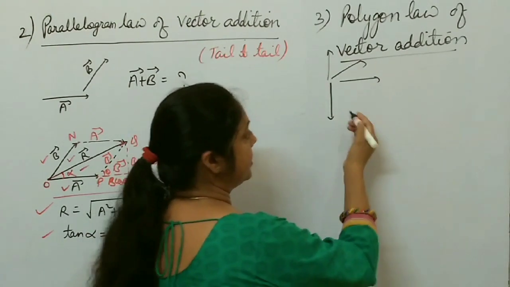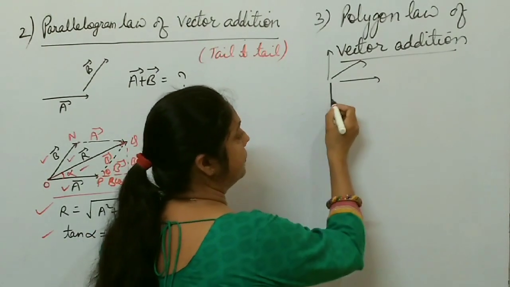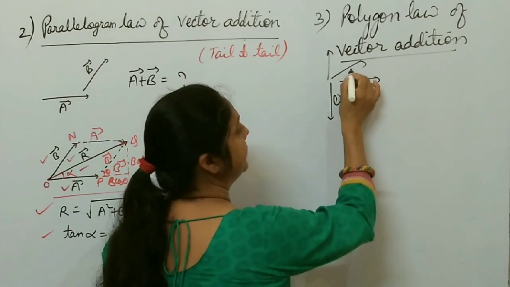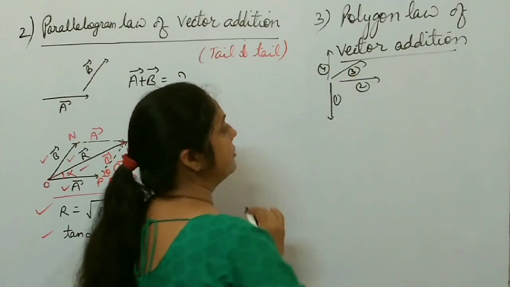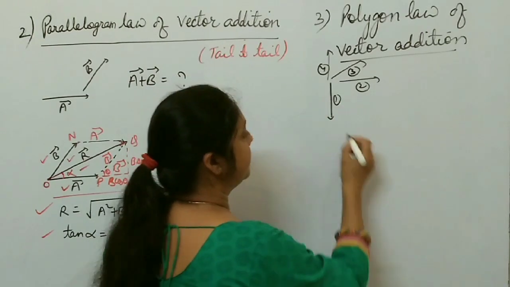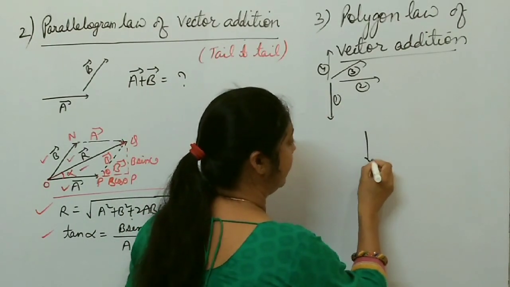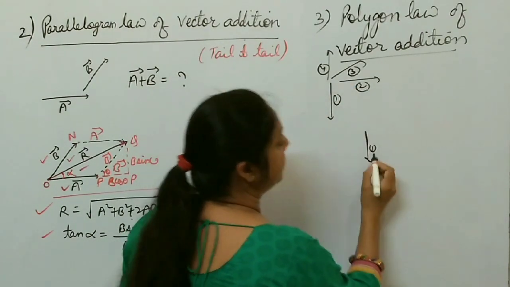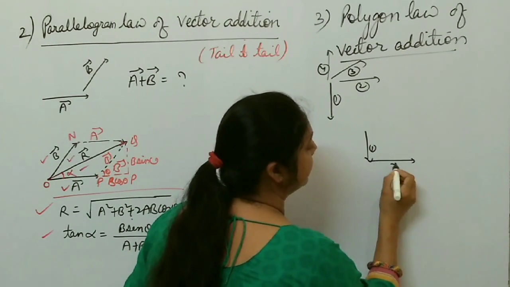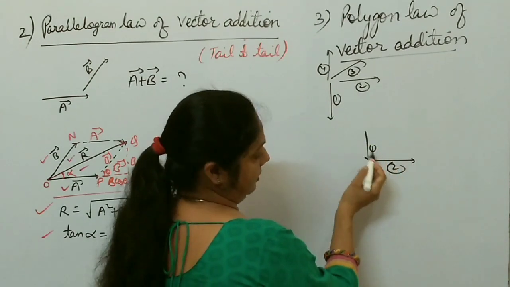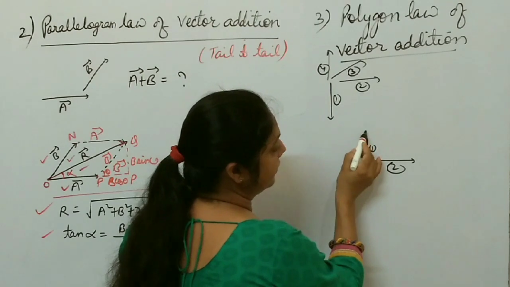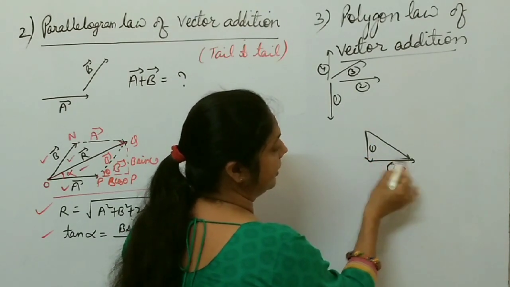For example, suppose you have to add these vectors. So first, suppose number 1, number 2, number 3 and number 4 vectors. You have to add these 4 vectors. First you draw first vector like this one. Then you have to draw second vector like this one. Then the resultant of these two vectors is what? This one, opposite order.